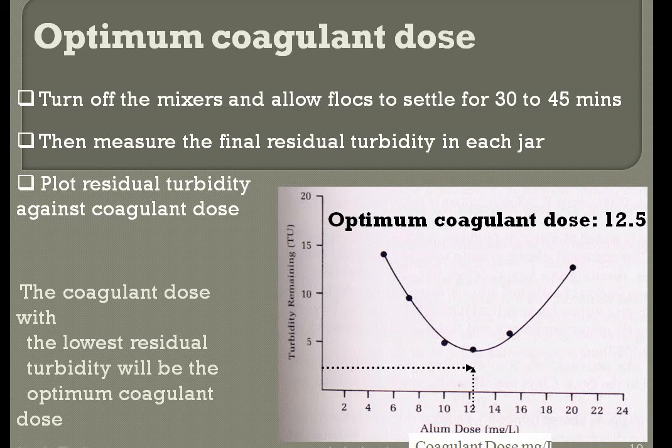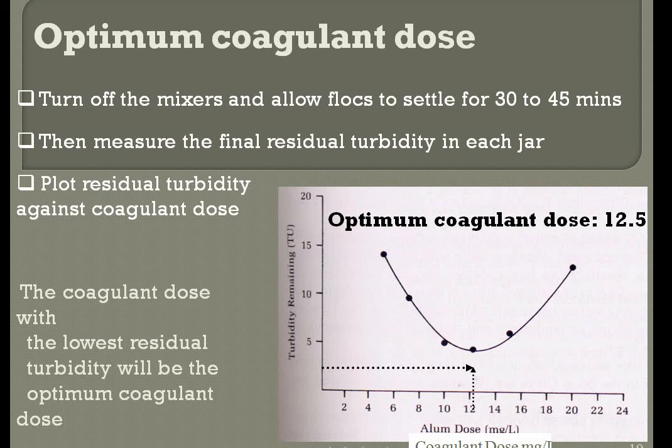the dose of the coagulant, we come to know that this nature of graph is formed, and at the lowest point of turbidity we come to know at which dose of coagulant this is the optimum dose. This is achieved by the coagulant jar test. So this is the methodology which is generally adopted for deciding the optimum coagulant dose.